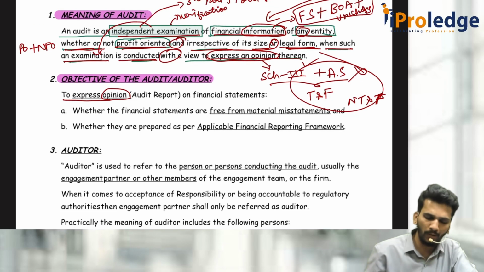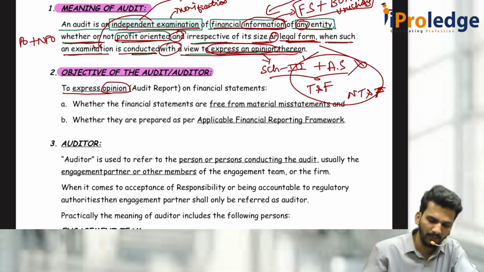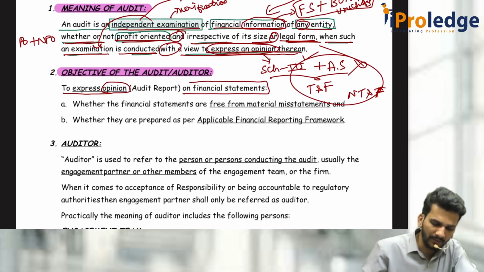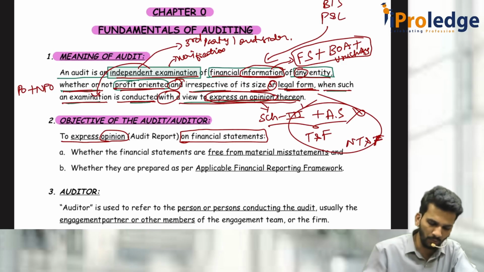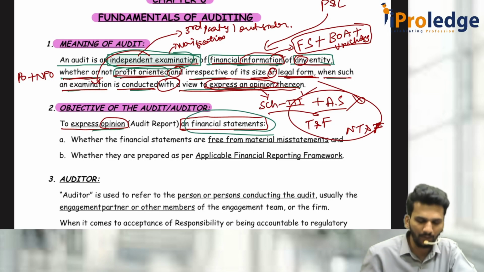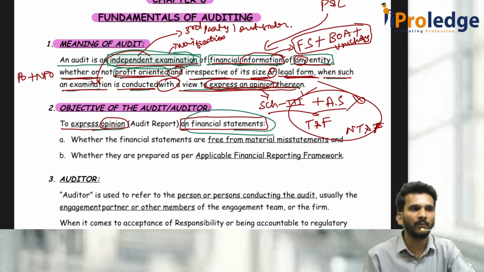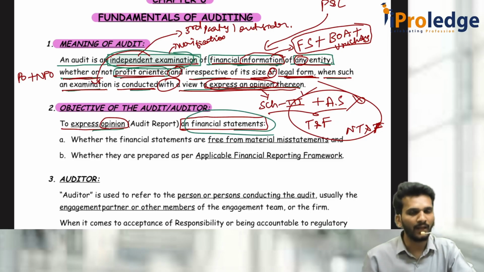opinions. What will we express an opinion on? Here, just now we saw, to express an opinion on financial statements. If you look at the language, they are telling you to do the independent examination of financial information, but now they are telling you to express an opinion on the financial statements alone, not the financial information. So then, why are they asking us to see the financial information?